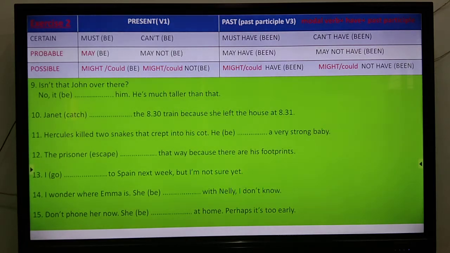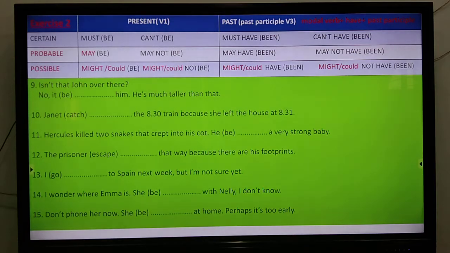Number 11. Hercules killed 2 snakes that crept into his cot. Cot is bed. He must have been a very strong baby. Number 12. The prisoner escaped, we have to use, that is the verb, that way because there are his footprints. Again, number 12. The prisoner must have gone that way because there are his footprints.